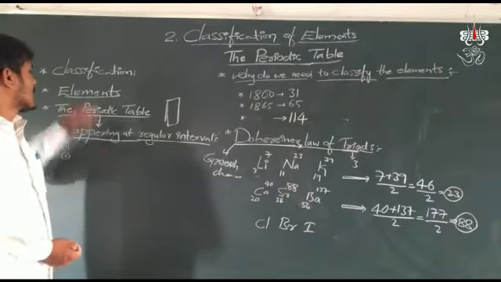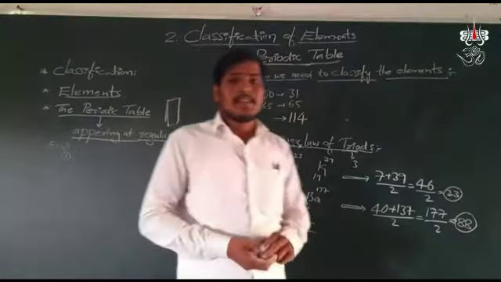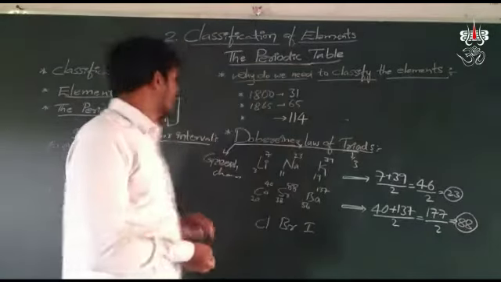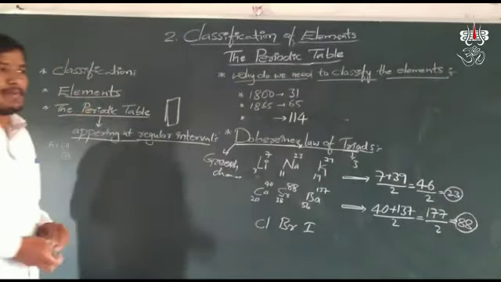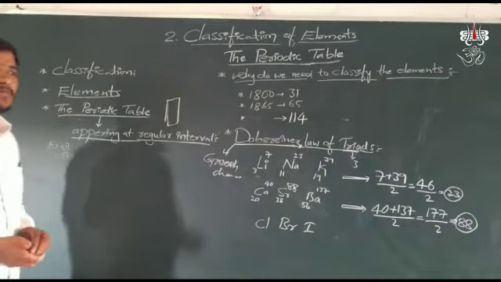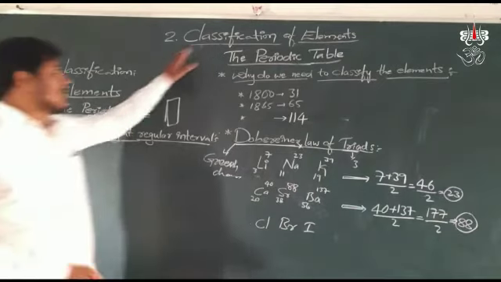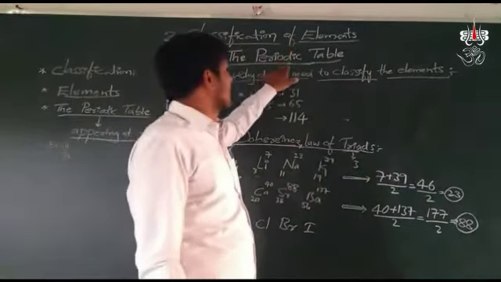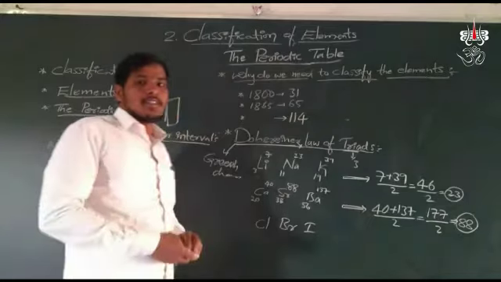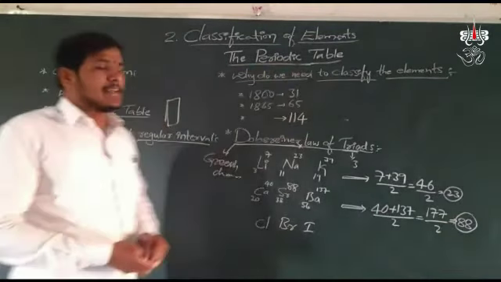Next, what is the meaning of elements? Elements are the basic units of all types of matter. The classification of elements takes place in the periodic table.